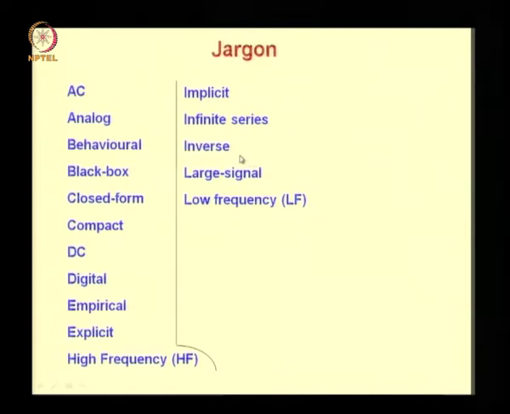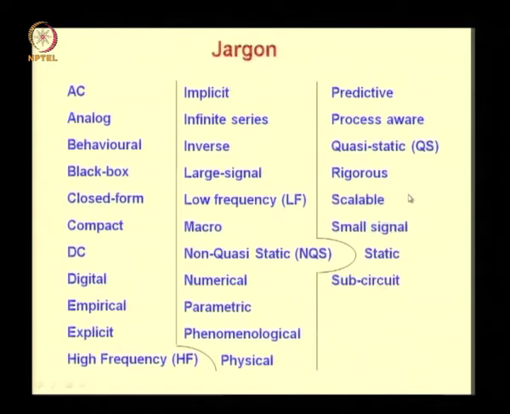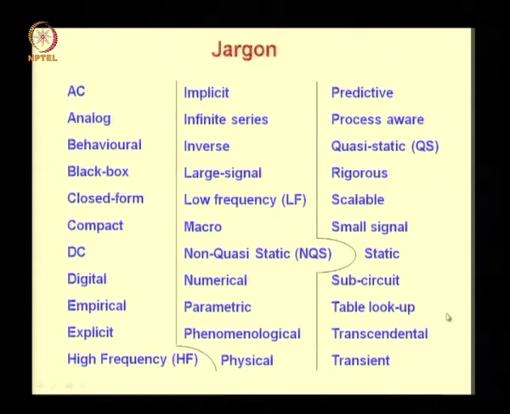And then you have inverse modeling, large signal model, low frequency model, macro model, non quasi-static model, and numerical model, parametric, phenomenological, physical, predictive, process aware models. Quasi-static model and rigorous model, scalable, small signal model, static model, sub-circuit model, and finally table lookup models, transcendental form of equation of a model, and transient models.